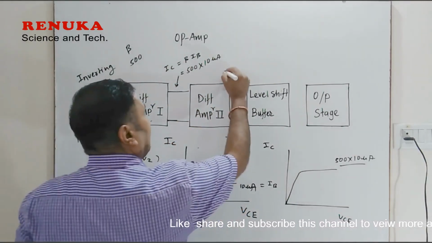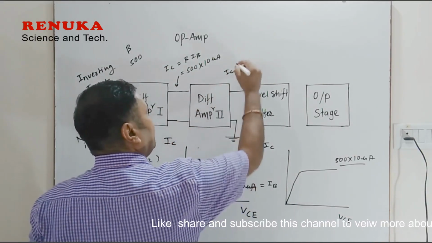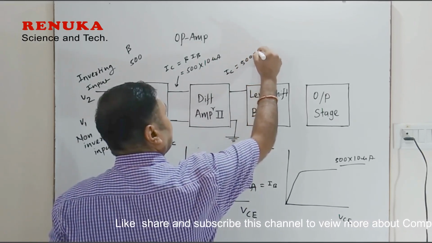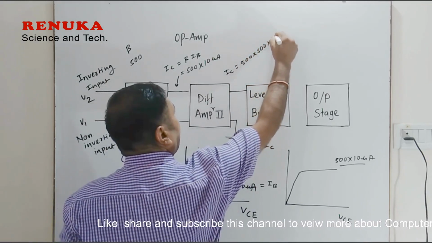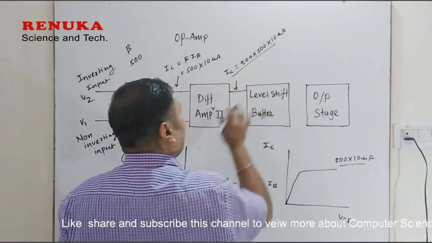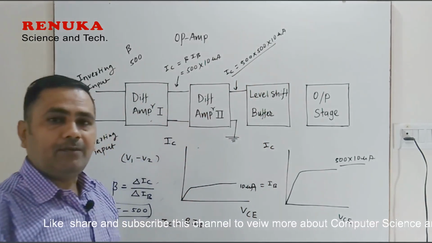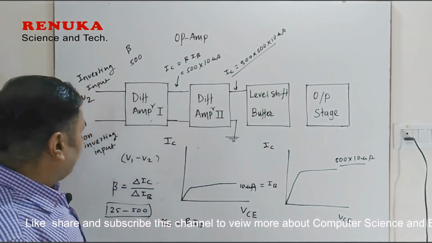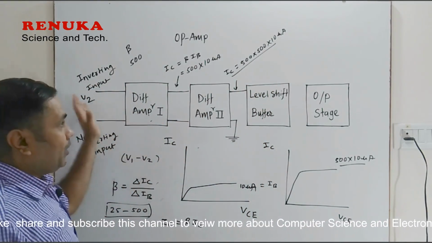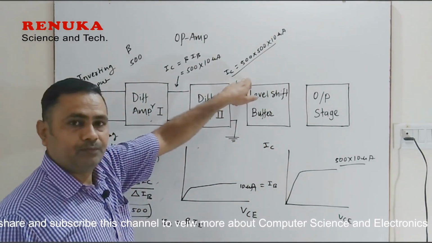So at the collector the current will be 500 multiplied by 500 multiplied by 10 microampere. Right now we have not given any input voltage, and we are still getting current at the output.